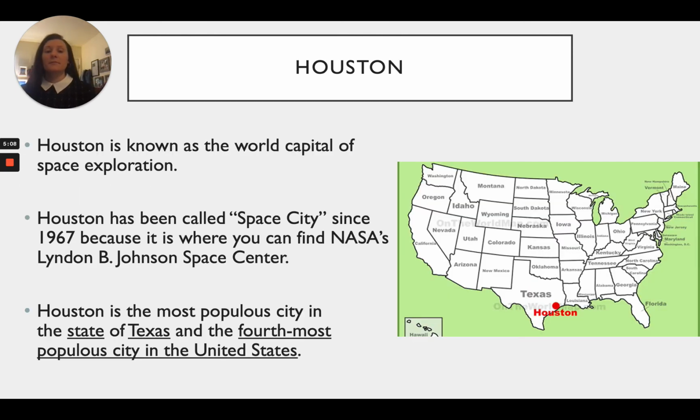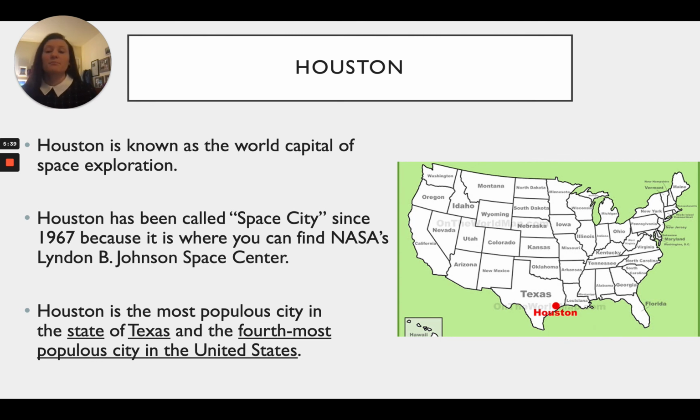All right, next up we have Houston. So we see here on the map where Houston is found. So Houston is found in the state of Texas. And Houston is known as the world capital of space exploration. And it has also been called Space City since 1967 because it is where you can find NASA's Lyndon B. Johnson Space Center.